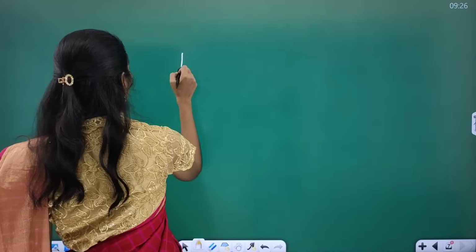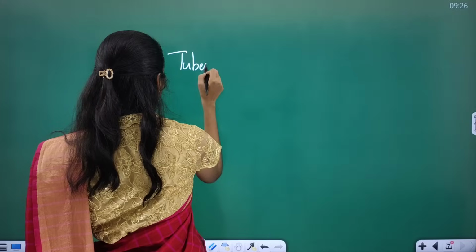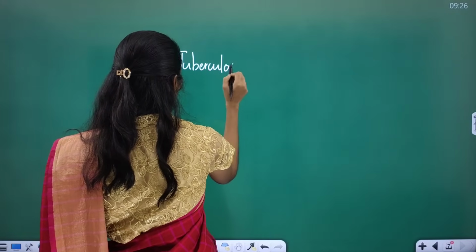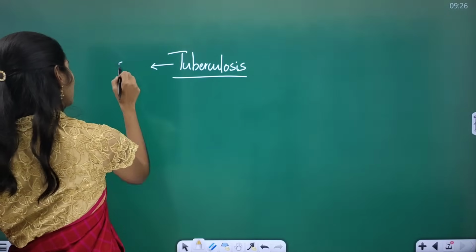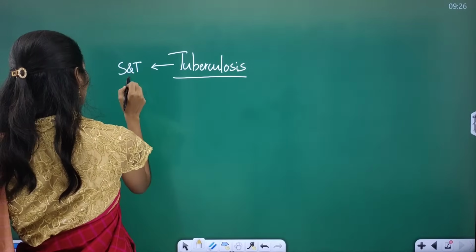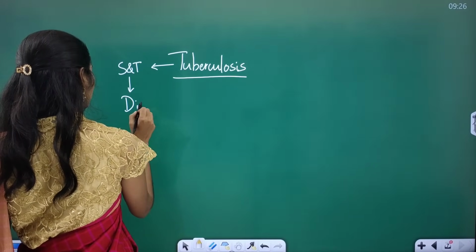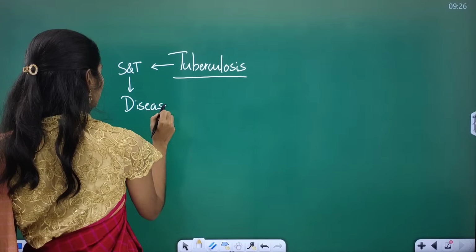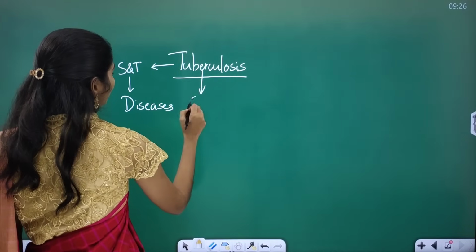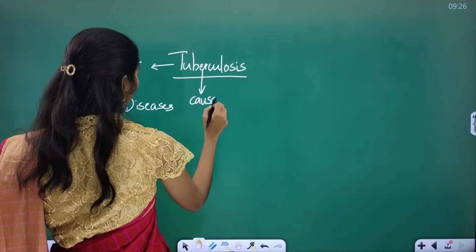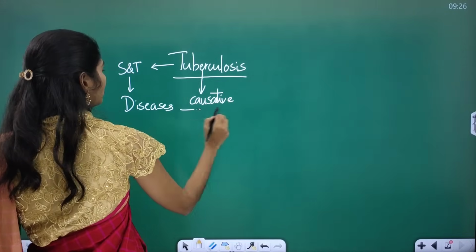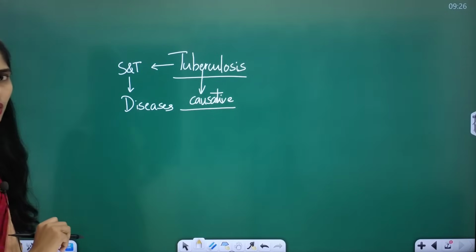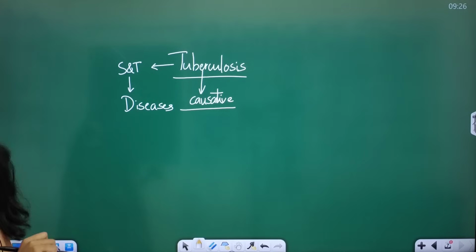This article is talking about tuberculosis. From a science and technology point of view, you have to see this topic under diseases. You have to see which is the causative organism, that is the bacteria Mycobacterium tuberculosis.